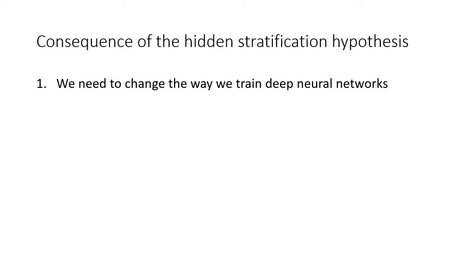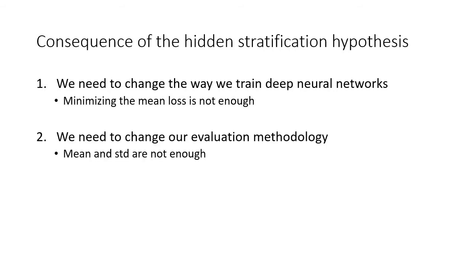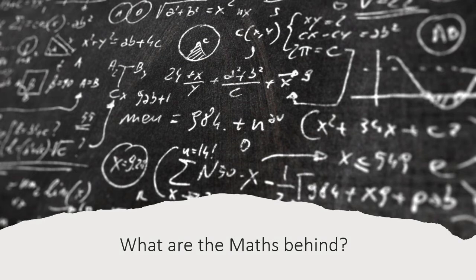Two consequences. First, we need to change the way we train deep neural networks. Minimizing the mean loss is not enough. Second, we need to change our evaluation methodology. Mean and standard deviation are not enough. Instead, we need a measure of risk, like the percentiles, for example. Now, let's have a look at the math behind this problem.